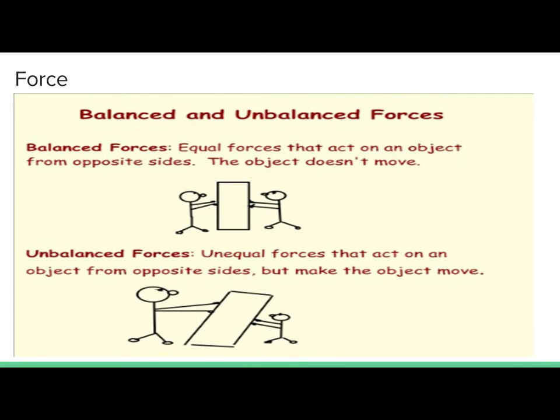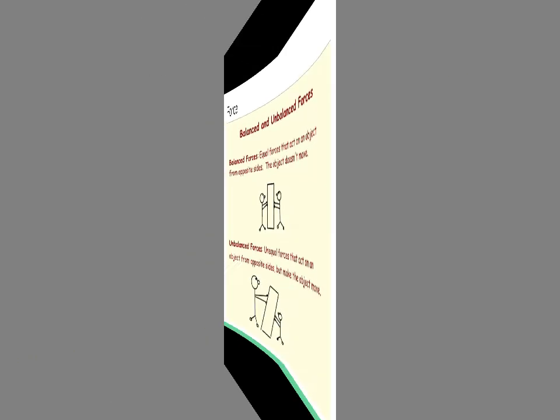And we have unbalanced forces on the bottom here, and they are unequal forces that act on an object from opposite sides but make the object move. And there you are with your little brother, and you're pushing, and he's pushing, and he's stronger than you. No, he's not stronger than you, and you win because the forces are unequal.